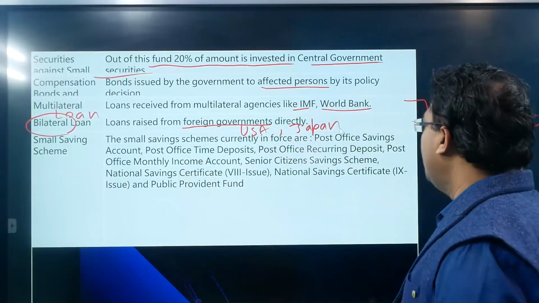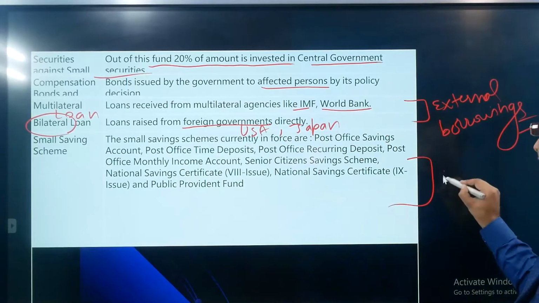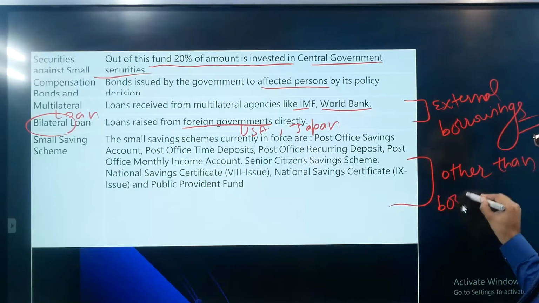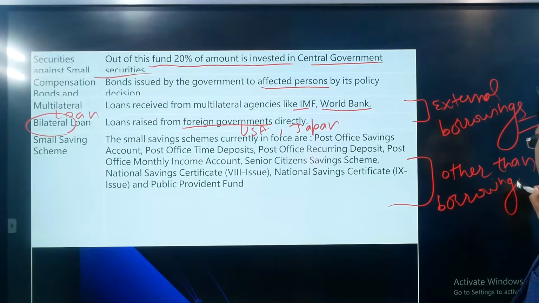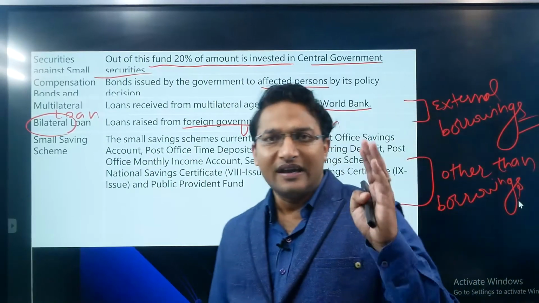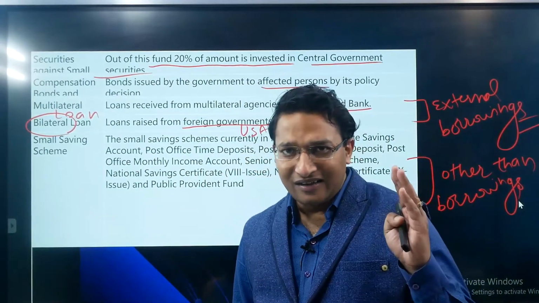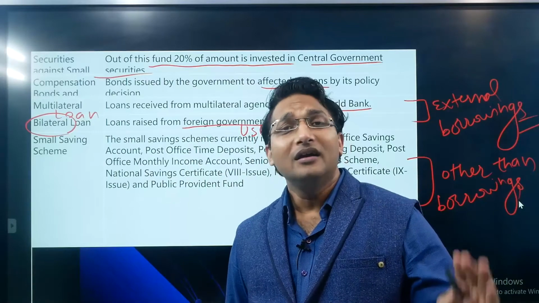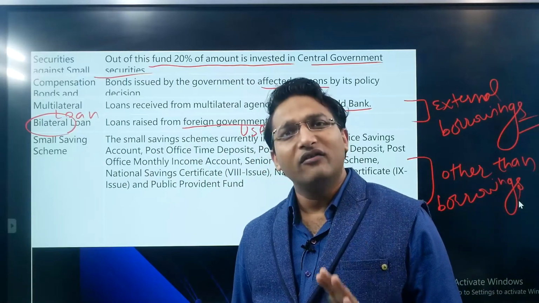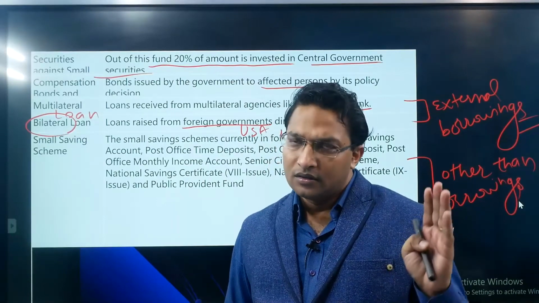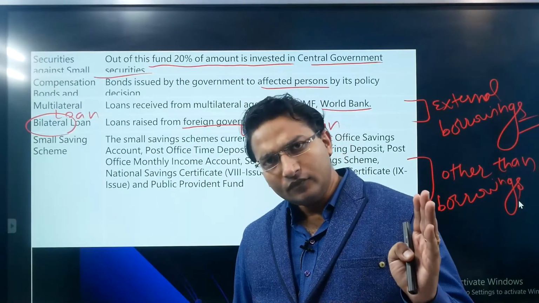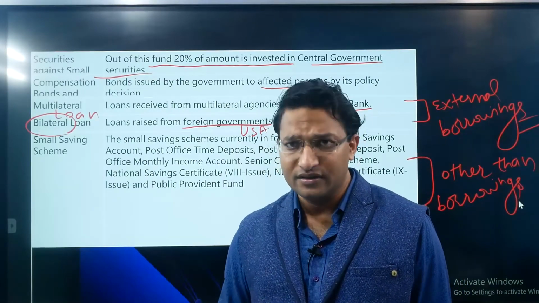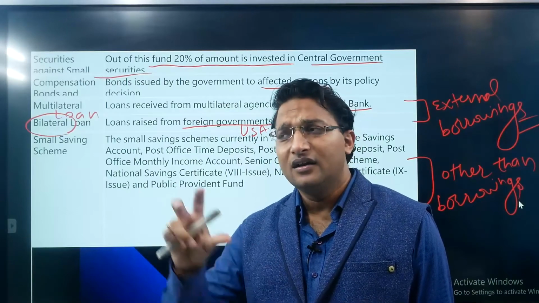Now this small saving scheme is part of the receipts other than borrowing. In the capital receipts we discussed that capital receipt can be of two categories: debt receipt and non-debt receipt. Inside the debt receipt there can be two kinds of receipts. One is borrowing, which can be internal and external. We have discussed both. Another category inside the debt receipt is the receipt other than borrowing, but they are part of the debt receipt only.